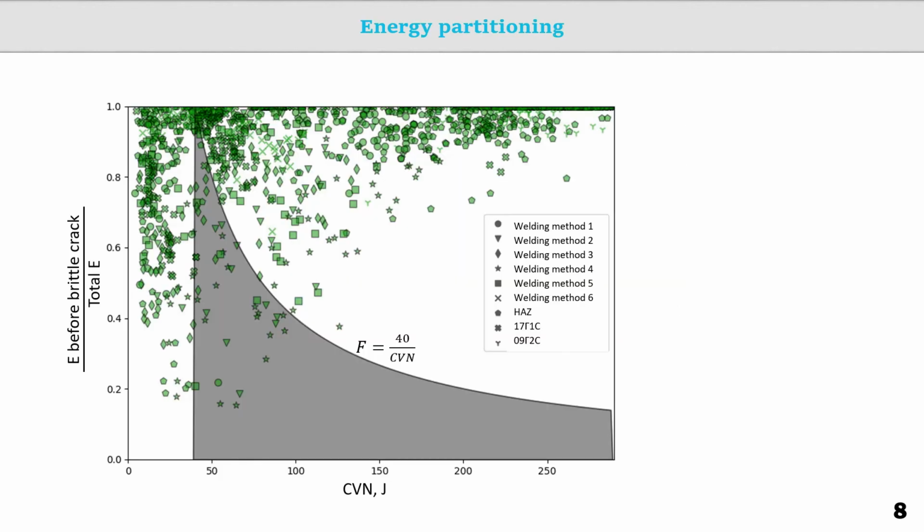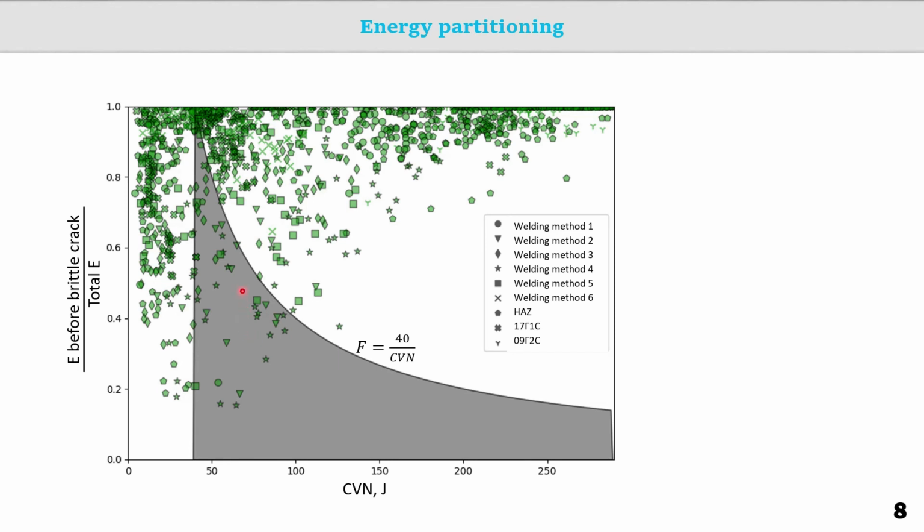The diagram shows the values of the ratio of energy spent before the formation of a brittle crack to the total energy of fracture, depending on the total energy of fracture. The area colored gray includes the results of tests of samples for which the Charpy value exceeds 40 joules, and the work before the formation of a brittle crack is less than 40 joules. However, the most dangerous results are located at the bottom of the chart.